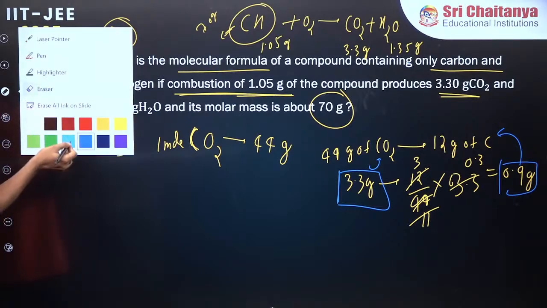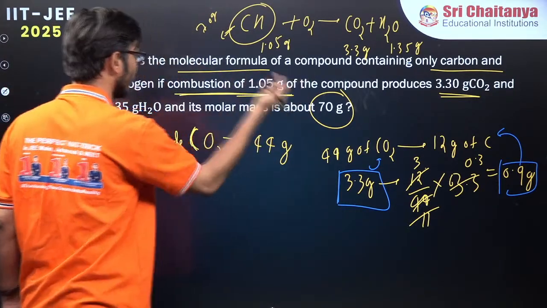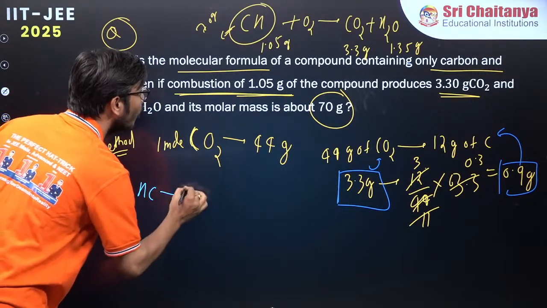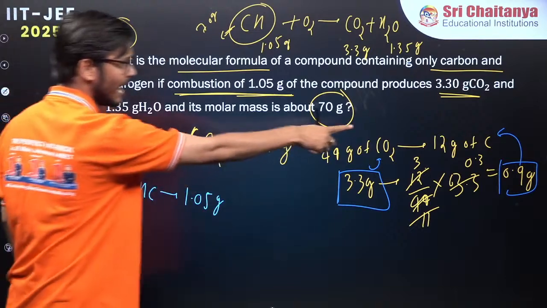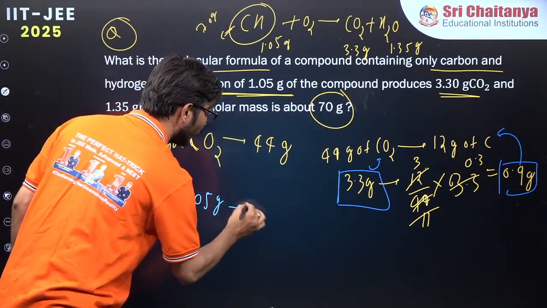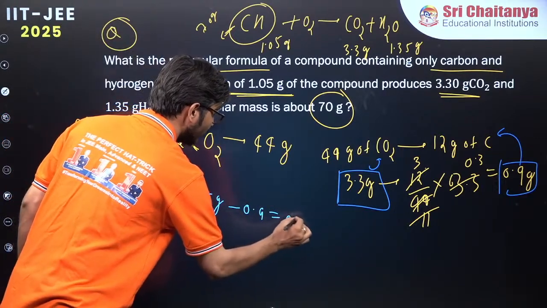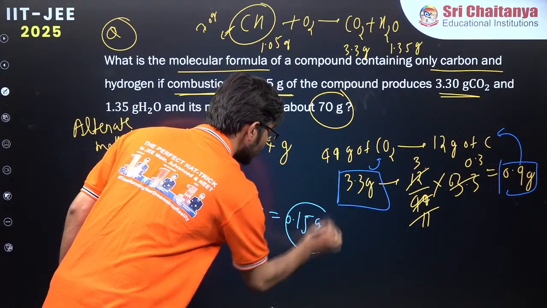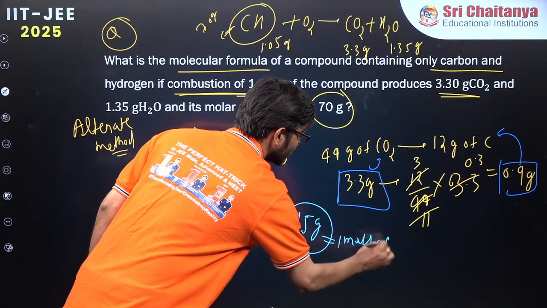Actually, you can directly find what is mass of hydrogen. So that is very easy because total mass is 1.05. See, mass of hydrocarbon, the mass of CH is how much given? 1.05 grams, isn't it? And we have just now found the mass of carbon. Mass of carbon is 0.9. If you subtract, what you'll get? 0.15. What is 0.15 gram? So this is nothing but mass of hydrogen, isn't it?